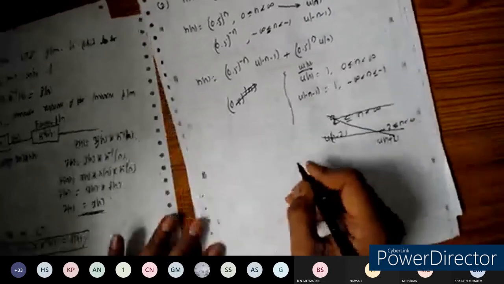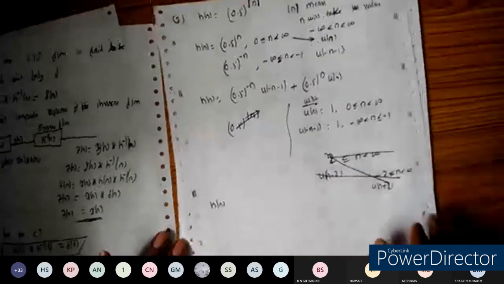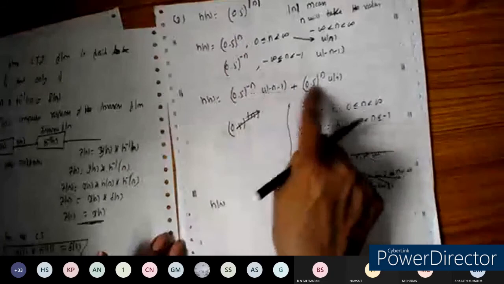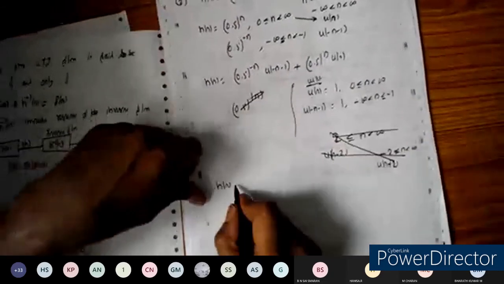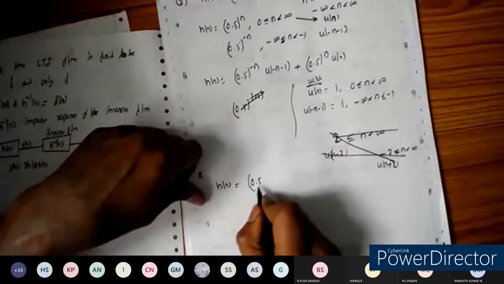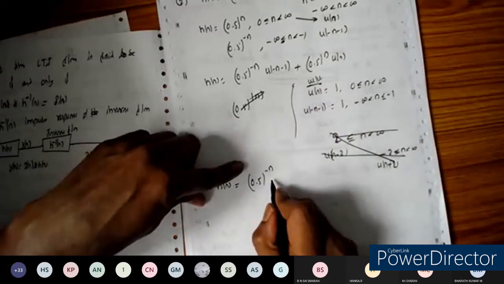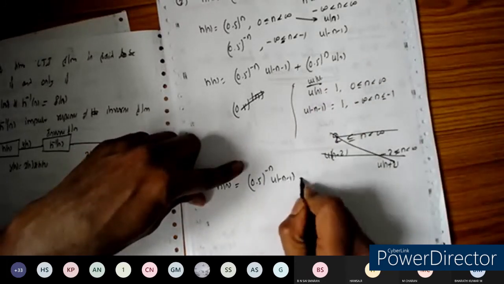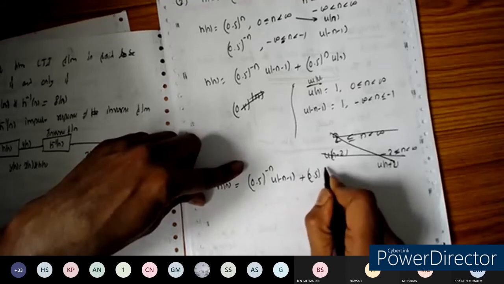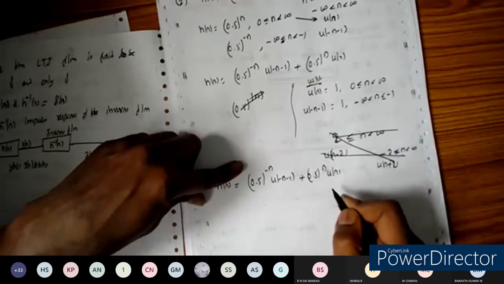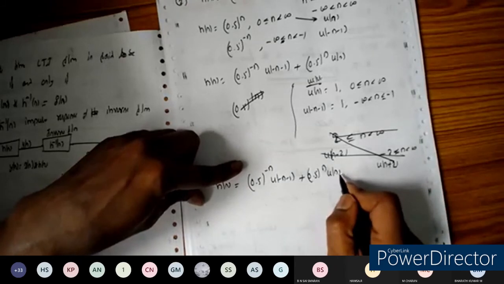So done. Now we got h of n. Whatever values are given, we need to convert them into the simplest form like this. So h of n is equal to, as we already know the unit step functions and have done the shifting, u of minus n minus 1 plus 0.5 to the power of n into u of n.